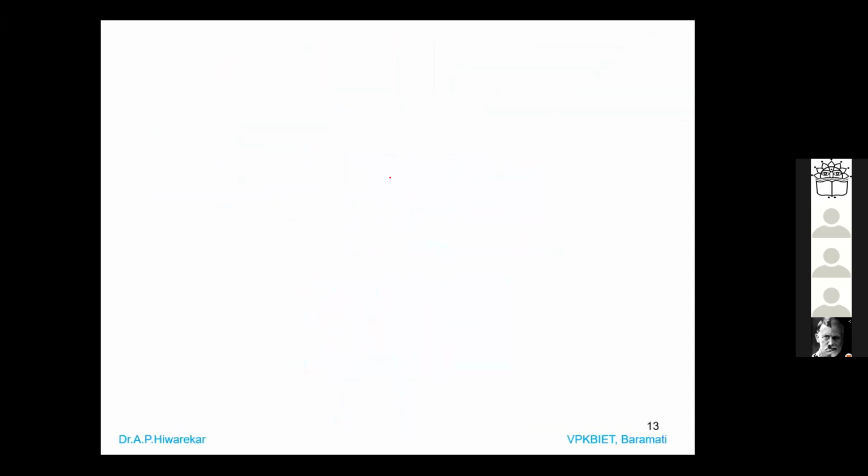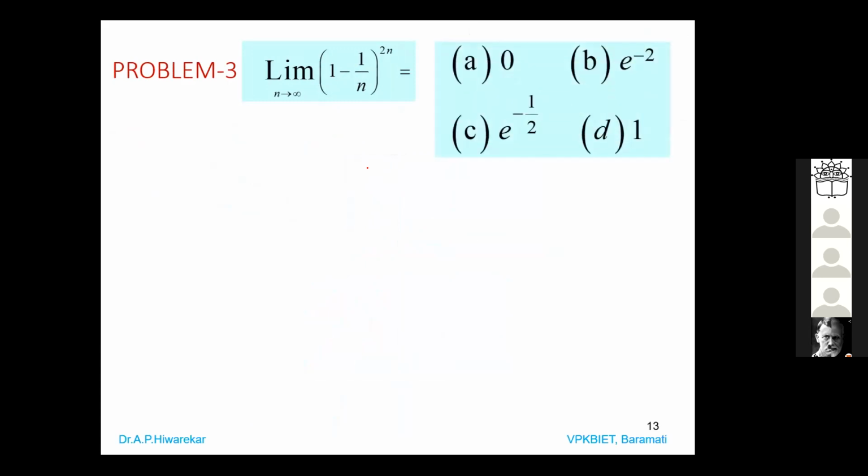Next. Evaluate the limit as n tending to infinity of (1 minus 1 by n) power 2n. A is 0, B is e power minus 2, C is e power minus 1 by 2, and D is 1.